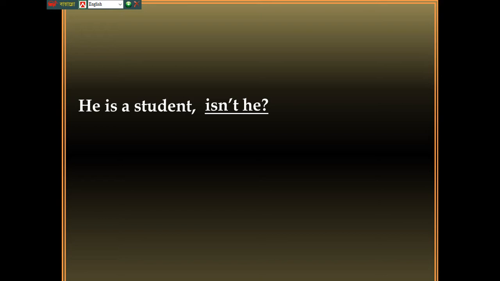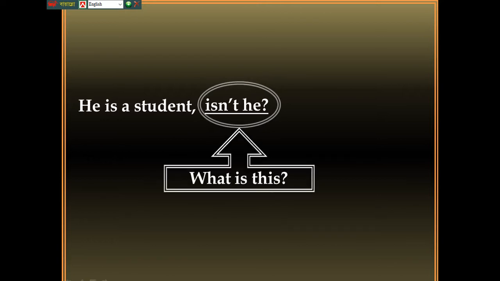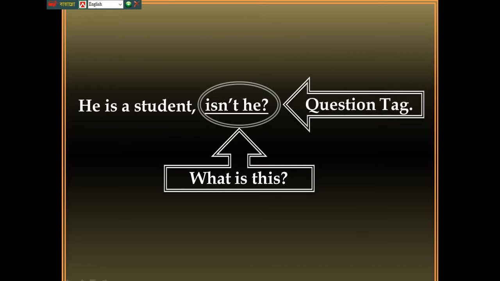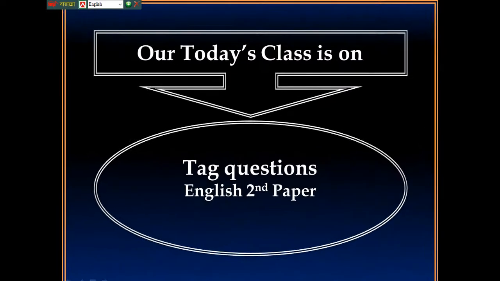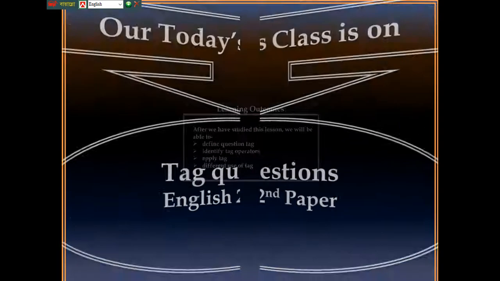Dear students, here is a sentence for you. He is a student, isn't he? What is this? Try to guess it. This is a question tag. So dear learners, our today's class is on tag questions, English second paper.